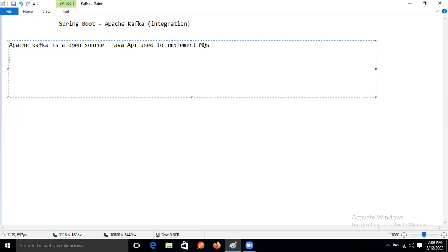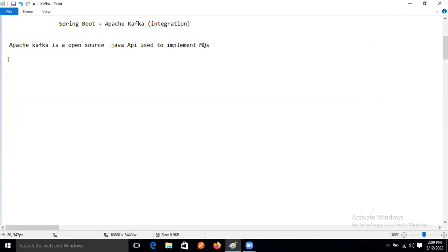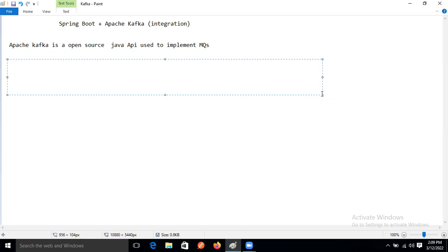Yes, Ravi. So the thing is, whenever we are using MQs, which TCP protocol is used by our MQs, the MOM server? TCP protocol. But that is a dependent protocol, right? But Kafka protocol is an independent protocol, right? Because it's using the HTTP protocol. Clear?